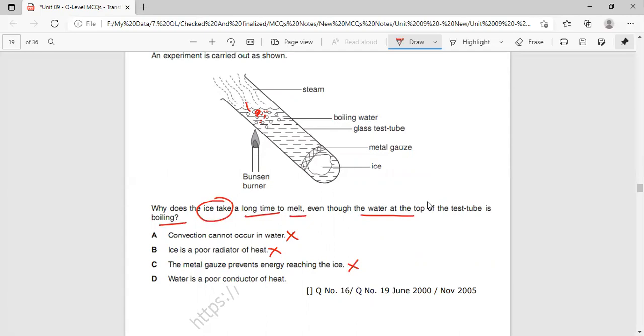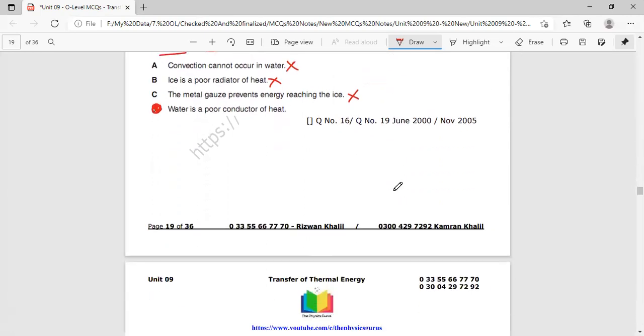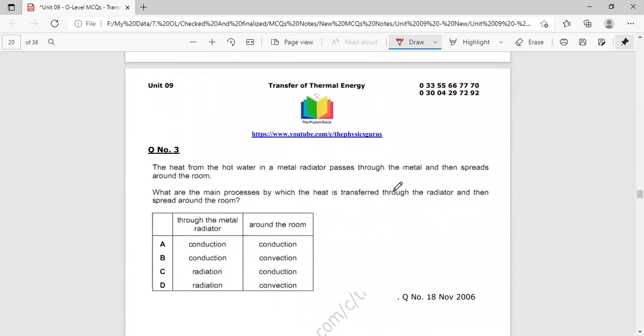Then which option is being left? Water is a poor conductor. If water was supposed to be a good conductor, then heat would travel very quickly from one place to another place. So which is the correct answer? Option D. Water is a poor conductor of heat. Let's move towards the next MCQ. Question number 3.